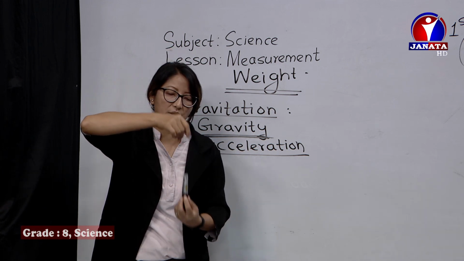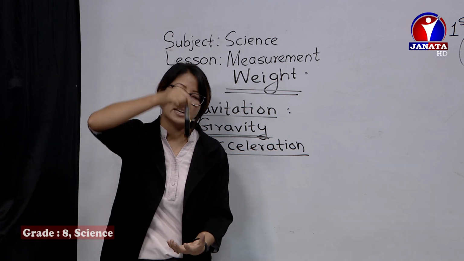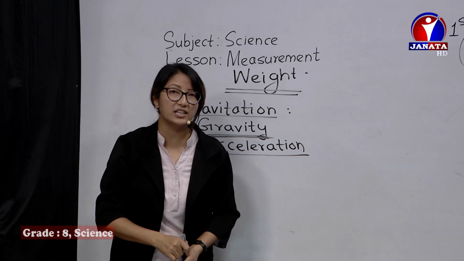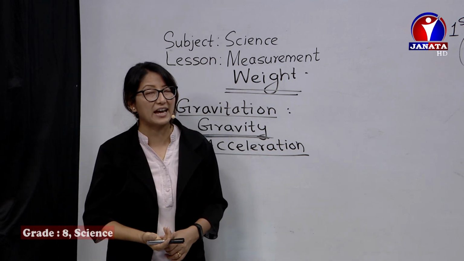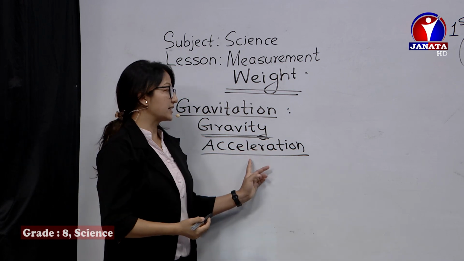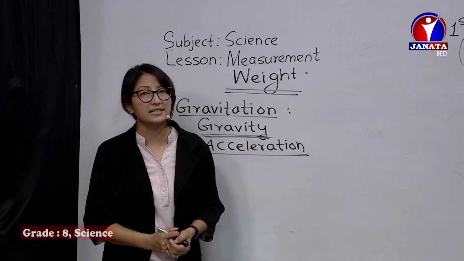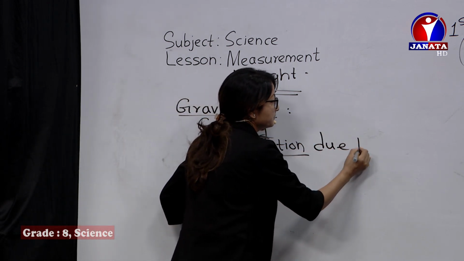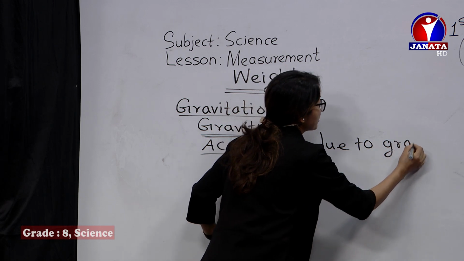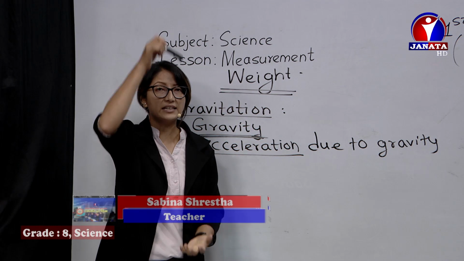When it falls down, the Earth's gravity is pulling it down and its velocity is increasing. That increase in velocity per unit time is called acceleration, and since it's being pulled by Earth, we call it acceleration due to gravity. It means the acceleration produced in a falling object.